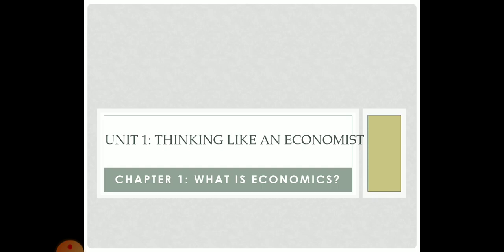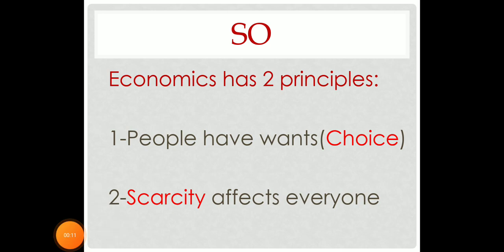What is economics? Part 2. Let's start. So guys, we're talking about economics here. Economics has two main principles. First of all, people have what? People have wants. Choices, scarcity. Scarcity affects everyone. What are we talking about?